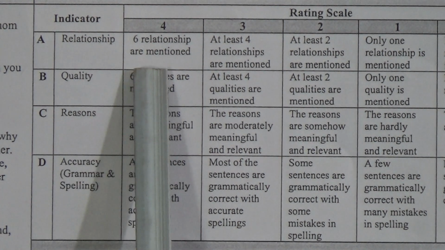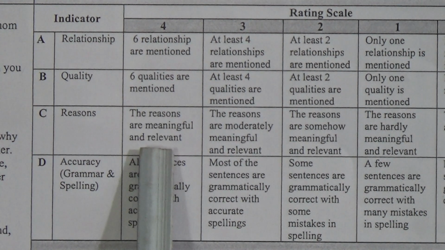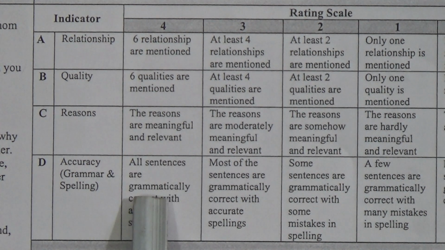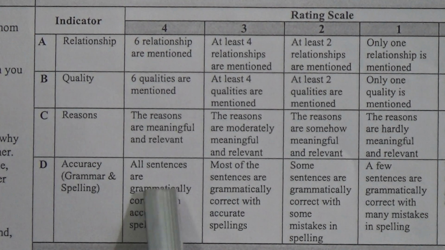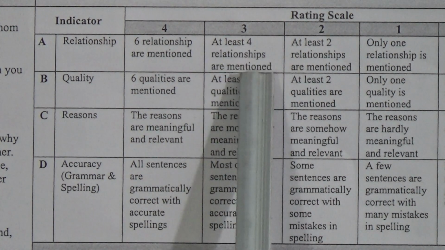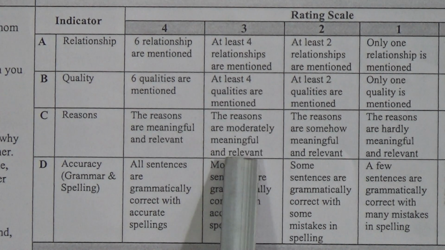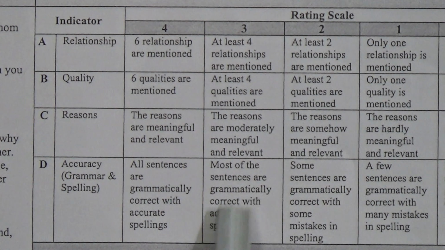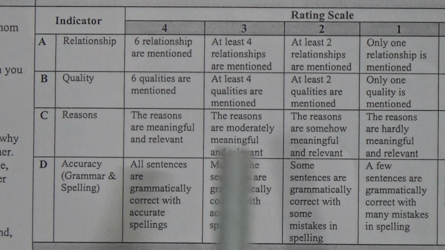So if all 6 relationships are mentioned, all 6 qualities are mentioned, the reasons are meaningful and relevant, and if all the sentences are grammatically correct and the spellings are accurate, then you'll get the full marks, okay, all 4 points.